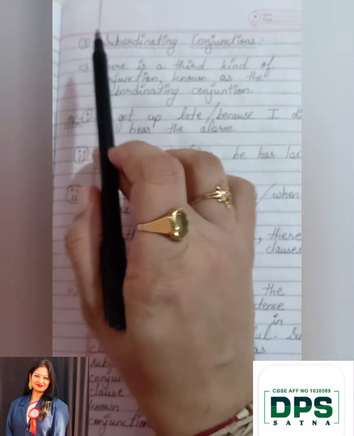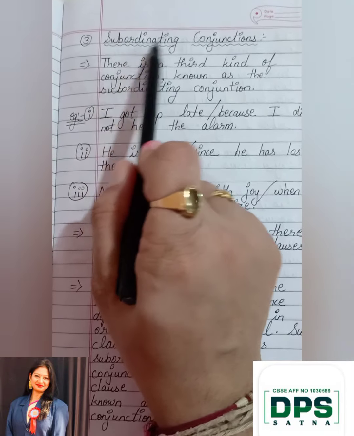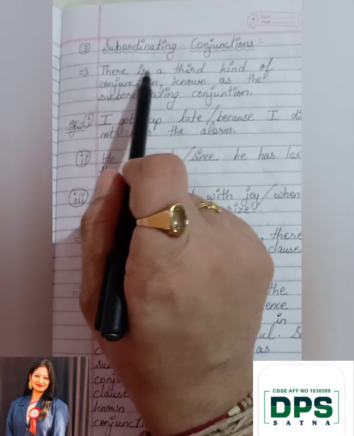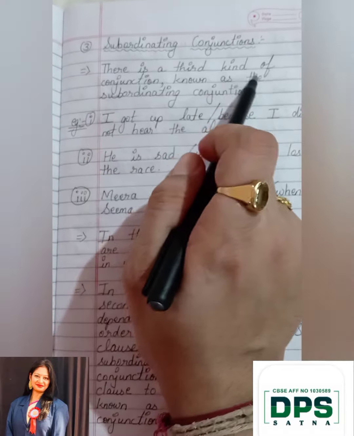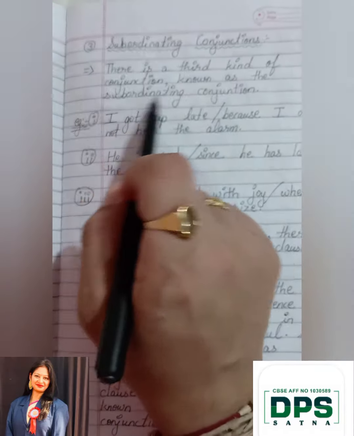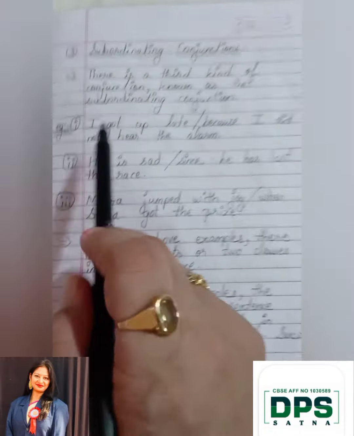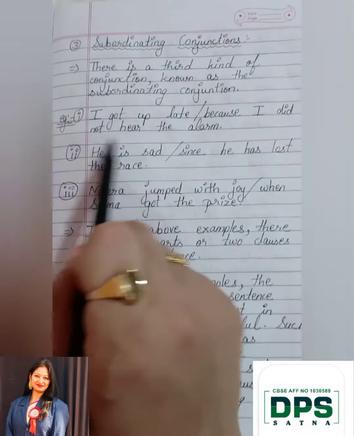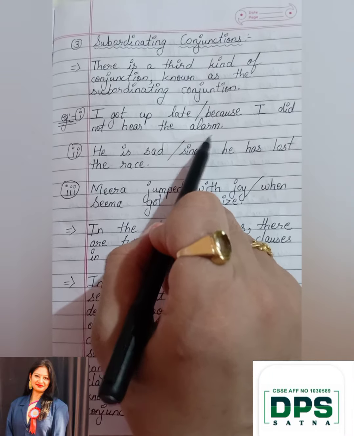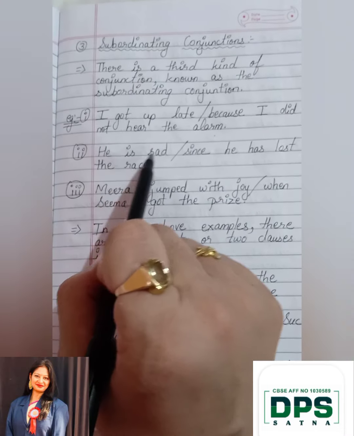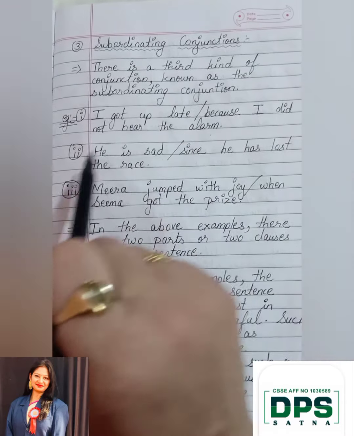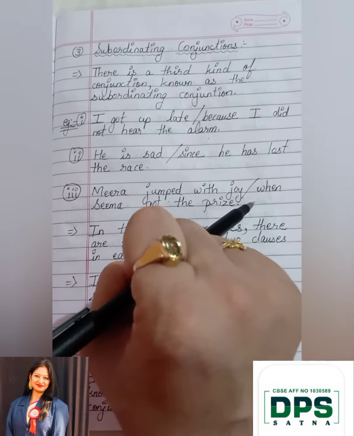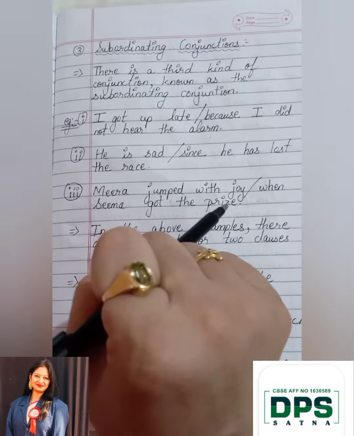Now, the next conjunction is your subordinating conjunctions. What are subordinating conjunctions? This is the third kind of conjunction, known as a subordinating conjunction. For example: I got a plate because I did not hear the alarm. Next example: he is sad since he has lost the race. Next example: Meera jumped with joy when Seema got the prize.